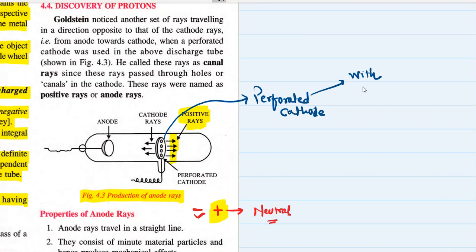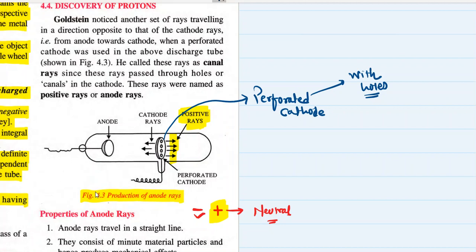Perforated means with holes. Cathode with holes. So this perforated cathode acts as a passage through which these positive rays, which actually originate from the anode, pass through.